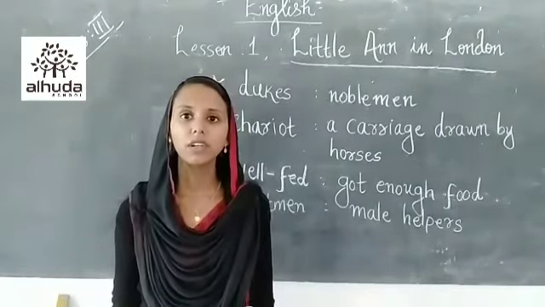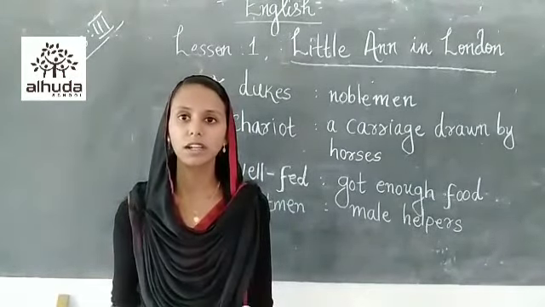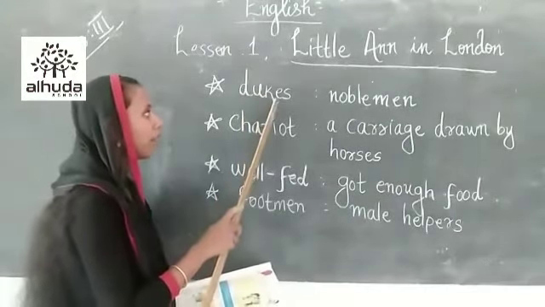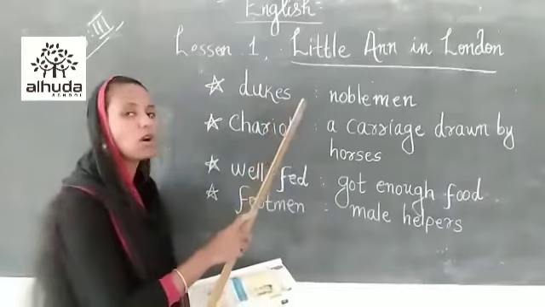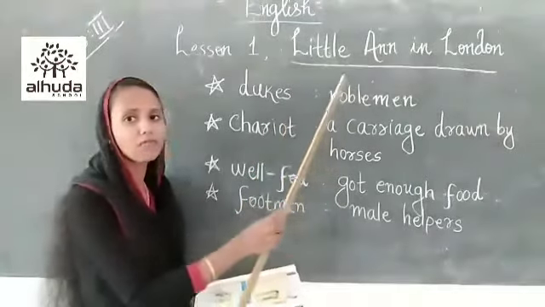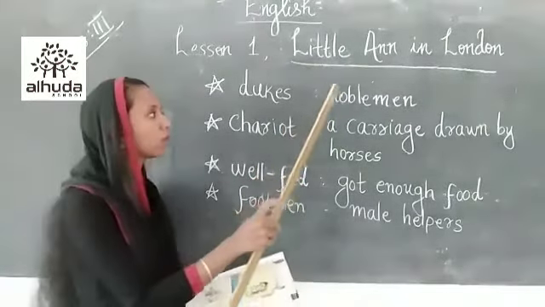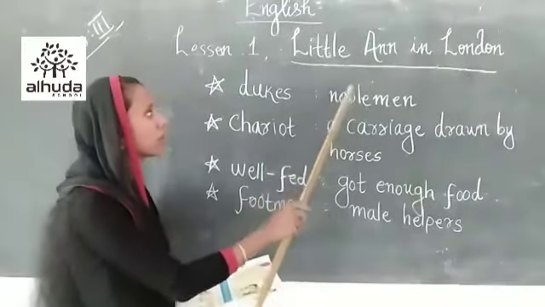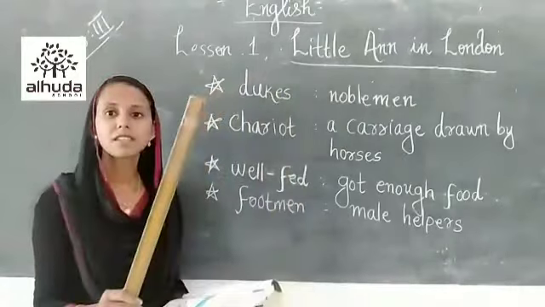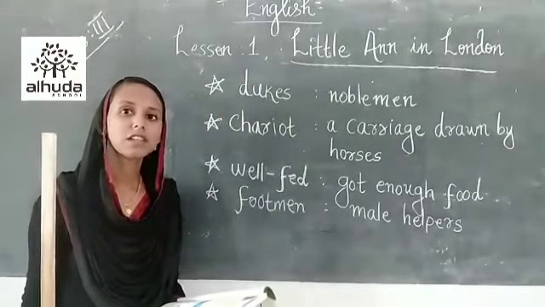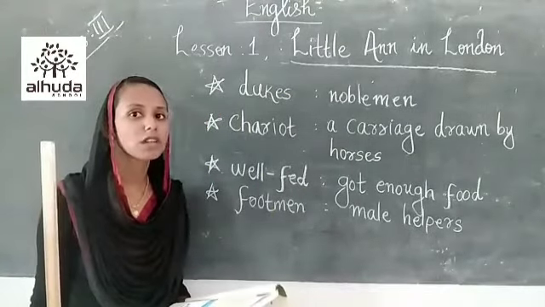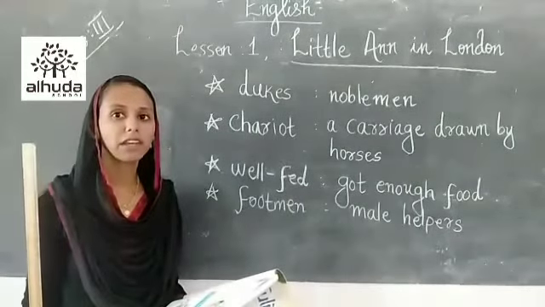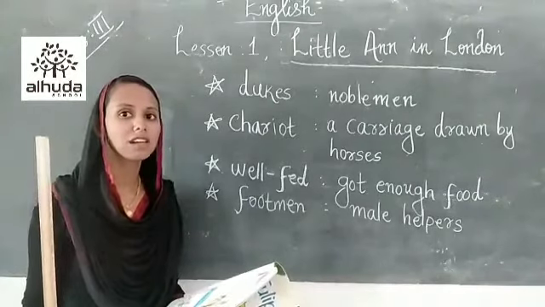So there is a new word. The first new word is dukes. Underline the new word. The spelling of dukes is D-U-K-E-S. Dukes means noble men. Noble men means famous, the people who are respected and famous in society. That is known as dukes. In Paris and all, you know that there is a special place for these dukes. So, Cavendish Square is a place where dukes and princes lived.